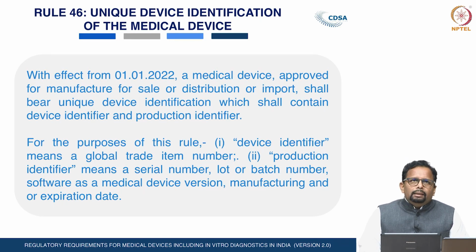You can see what information will be captured when that UDI system becomes applicable. The label, along with the other information, should have the UDI code also, wherein the device identifier and the production identifier are there, though this system will be implemented after January 2022.